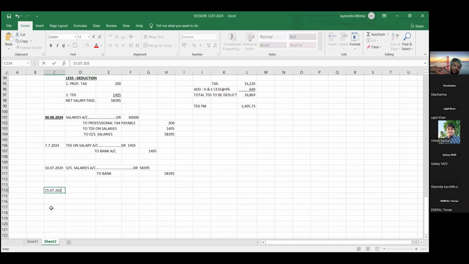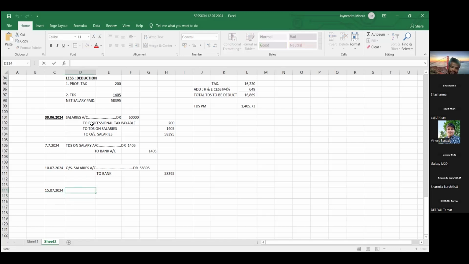Let's suppose by 15th of July we have paid professional tax. Now, friends, professional tax also you have to pay as per due date. Now, this due date can differ from state to state. TDS, professional tax, these are called statutory payments. Why statutory payment? Because this is to be paid as per some law, as per some legislation. Like income tax is to be paid as per Income Tax Act. Therefore, friends, professional tax is also paid as per some statutory rules, some legislations, some acts that have been made. So that's why it is called, friends, statutory deductions.